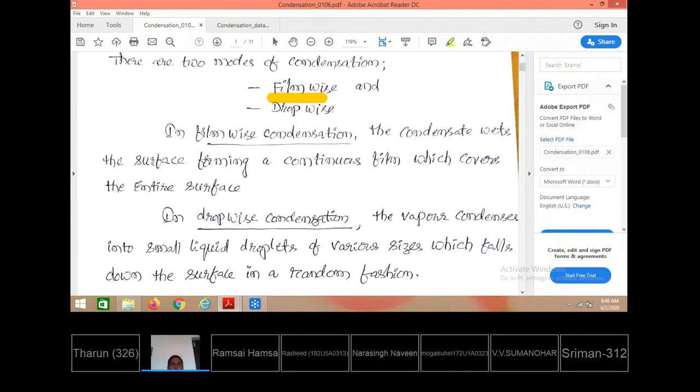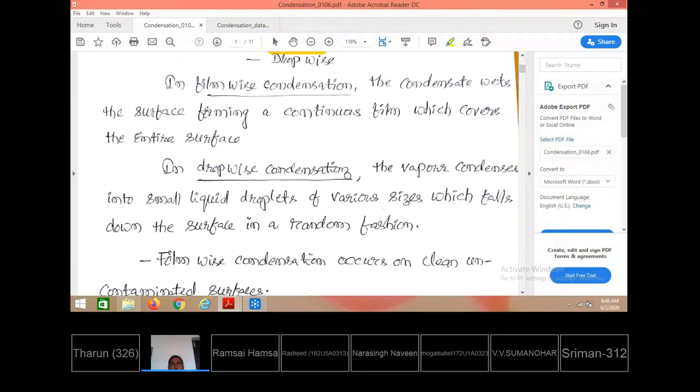So more heat is transferred in dropwise condensation. The amount of heat transfer during dropwise condensation is nearly 5 to 10 times higher than the heat transfer during the film wise condensation process.